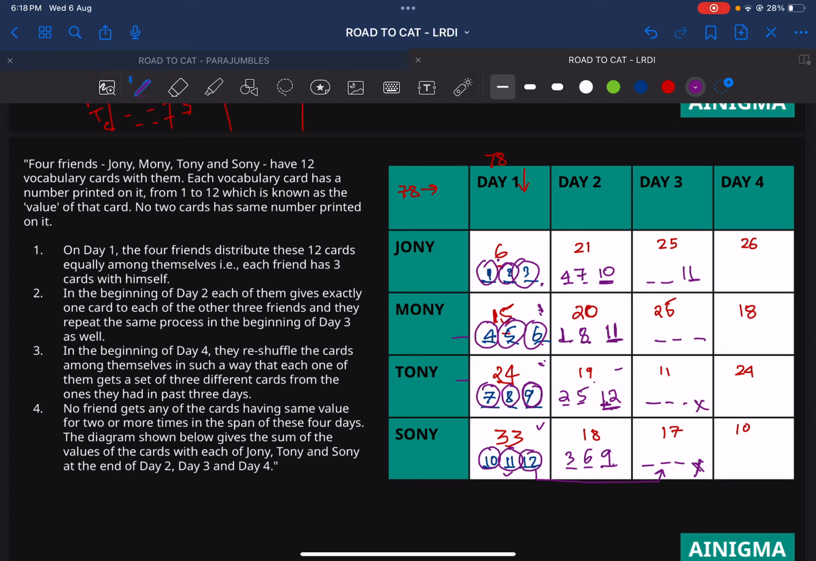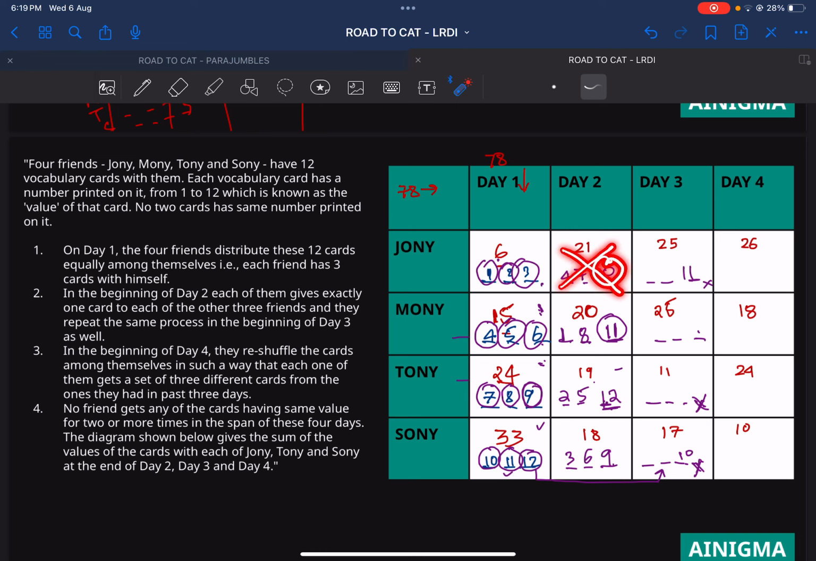Now 11 is done. Now let's look at 10. 10 cannot come here because, obvious logic, he has already had it on day 2. 10 can come here because if I put 10 here, I have to make 15 from two numbers, and it is possible: 12 and 3 makes a 15. So 10 is definitely a possible candidate. 10 cannot come here because if I put 10 here, the only way possible is 1, so only two numbers make it 11. And if I put 10 here, so we have to make a 7 from two numbers.